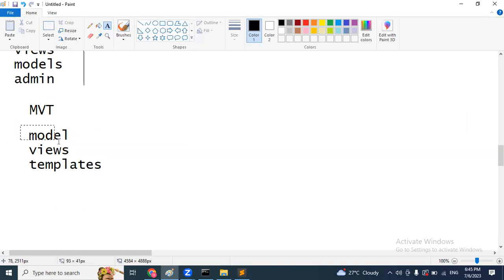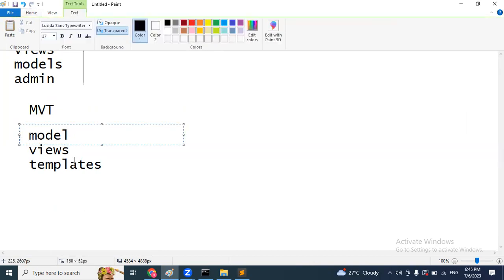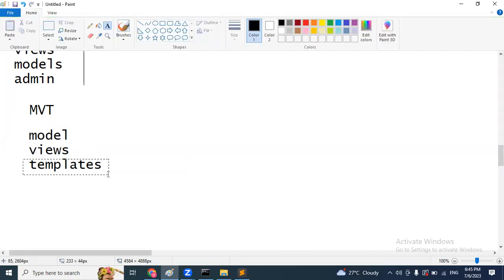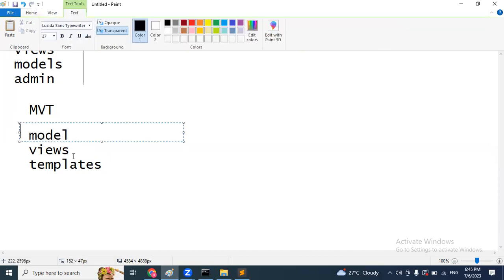After that, how to work with the model. Model refers to a table in your database. And next one, templates. By using UI, we are going to work with the templates as well. So first we'll go with the views. After that, templates, and finally models. In Django, 20% of the time we are going to work with the views and the templates only. The remaining 80% of the time we have to go with the model related concepts.